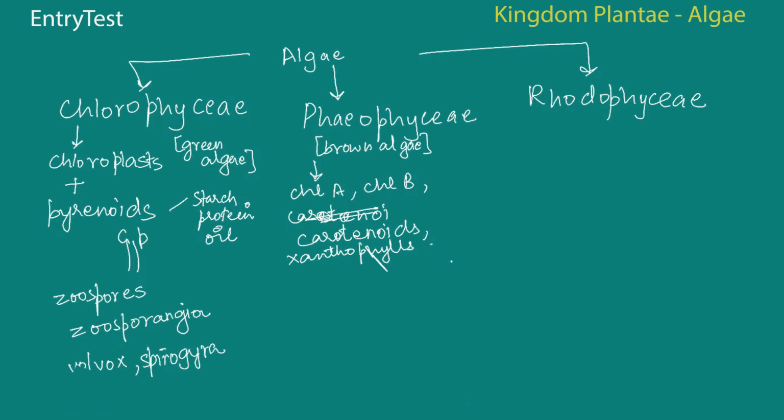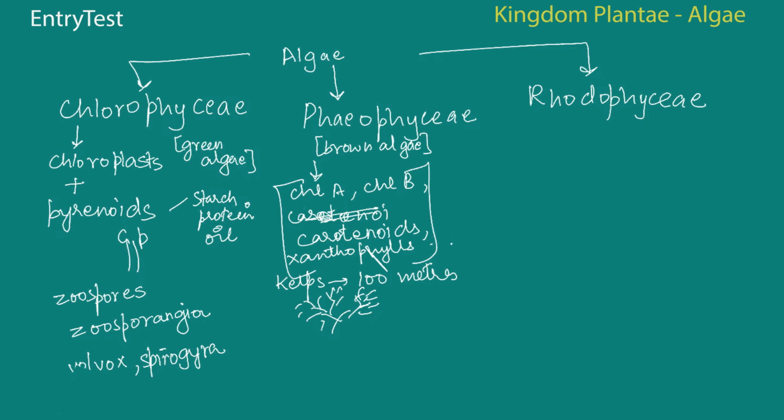Now these are usually found in marine water, and the important thing is their shape. It can be simple branched, it can be filamentous also, and sometimes, for example, in the case of kelps, they can even reach a length of 100 meters. That means excessively branched. Alright, so that would be what a kelp will be. Branches and then sub-branches, and lots of variations are found in their color as well. It could be from olive green to various shades of brown depending on the quantities present of chlorophyll and these two other pigments.